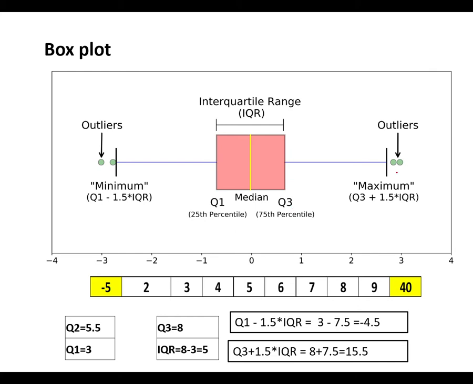Q3 is again the middle value in the second half. In other words, if there are 100 numbers, the 50th number becomes the median, the 25th number becomes Q1, and the 75th number becomes Q3. In the sense, we are talking in terms of percentile, the 50th percentile is the median, and so on.